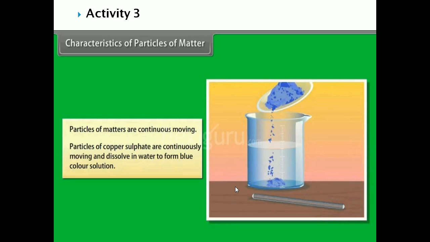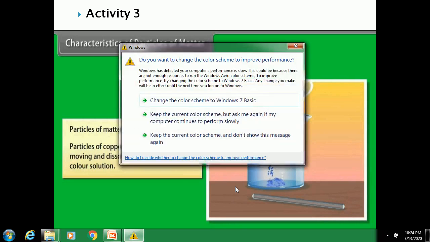Here we can see the copper sulfate is mixing with water, and the drop of blue or red ink is mixing with water, isn't it? The intermixing of particles of two different types of matter on their own is called diffusion. On heating, diffusion becomes faster.